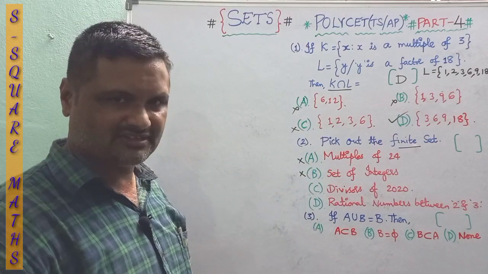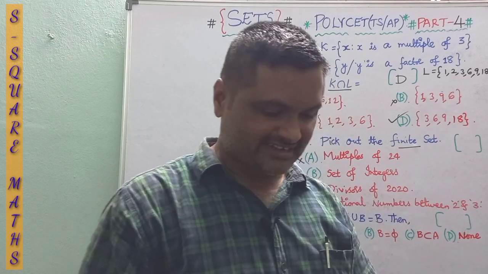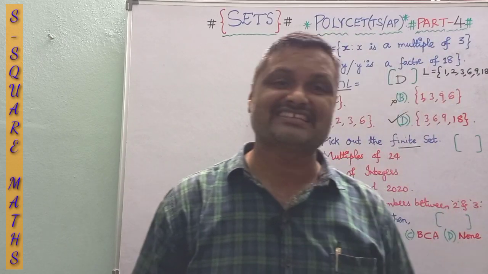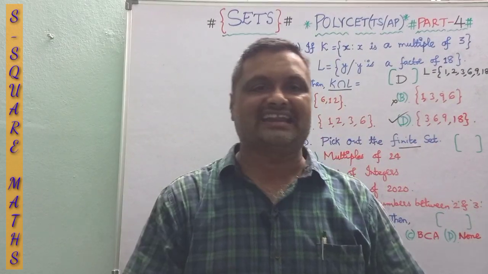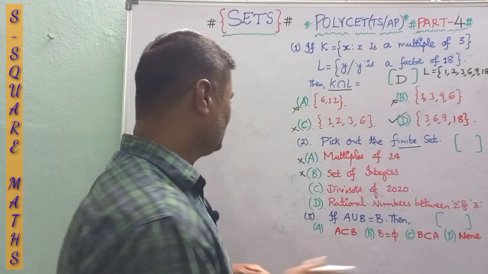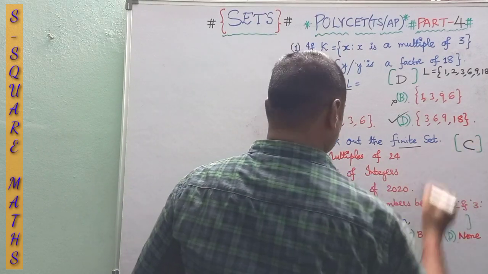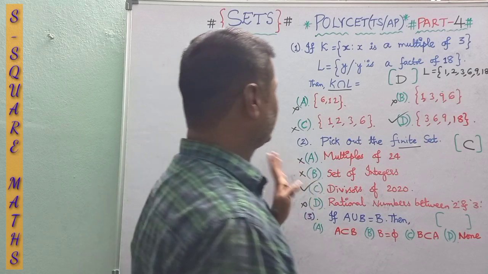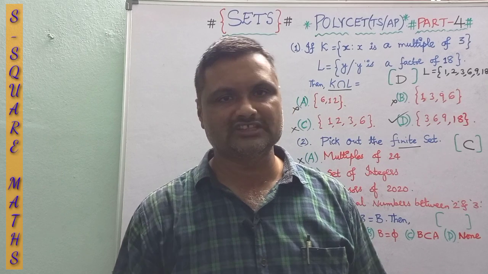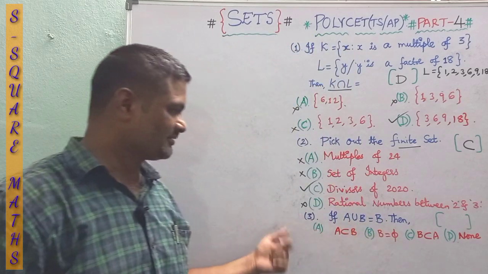Let us check, sometimes D may happen. Rational numbers between 2 and 3. In the 8th standard, you know very well, between any two rational numbers there exist infinitely many rational and irrational numbers. That is called the property of density. So this is not possible. Finally this one, finite sets, so C option. For the first and second one, with the basic knowledge of number theory and the number system, you can do this.